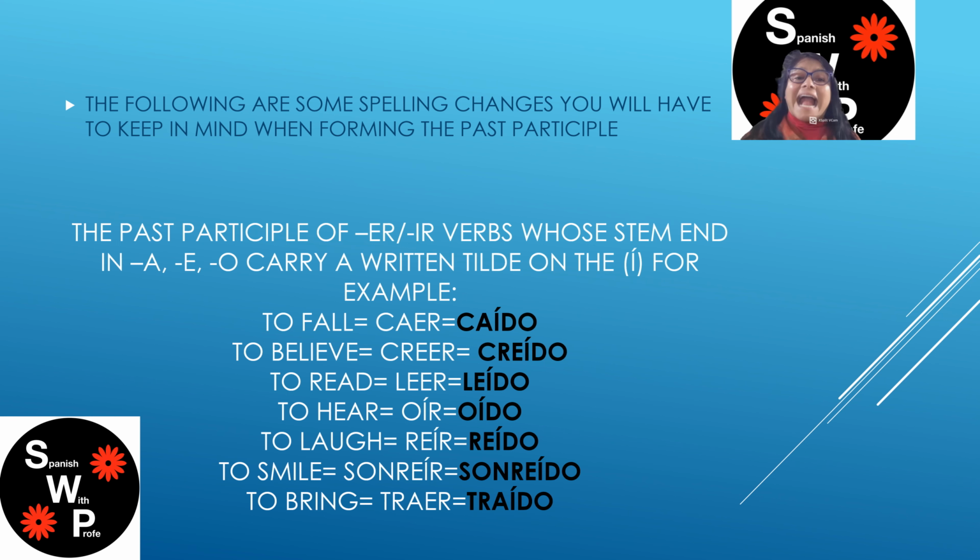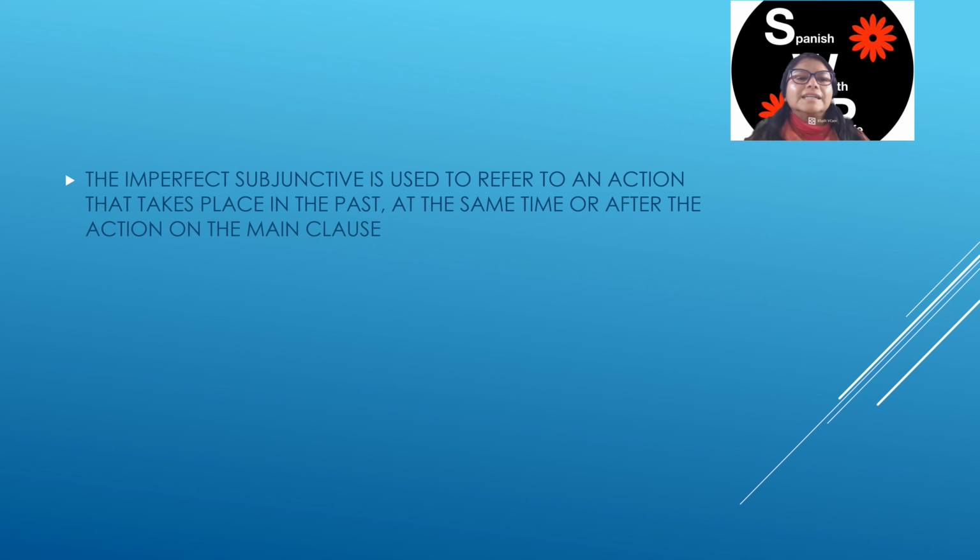Excelente. Let's remember the imperfect subjunctive is used to refer to an action that takes place in the past, at the same time or after the action in the main clause. Remember that the subjunctive is in the subordinate clause.